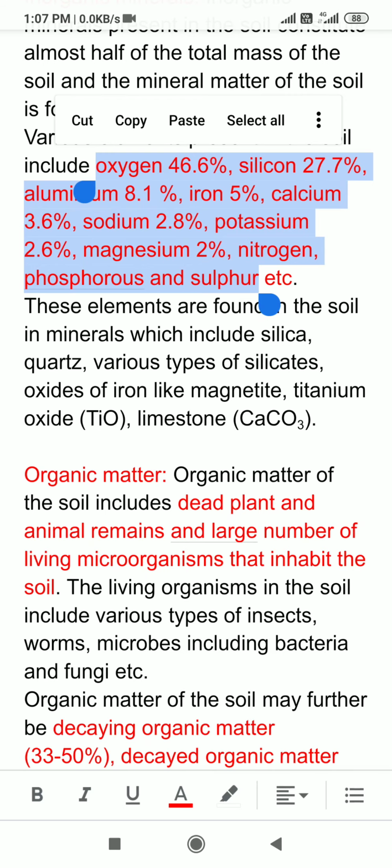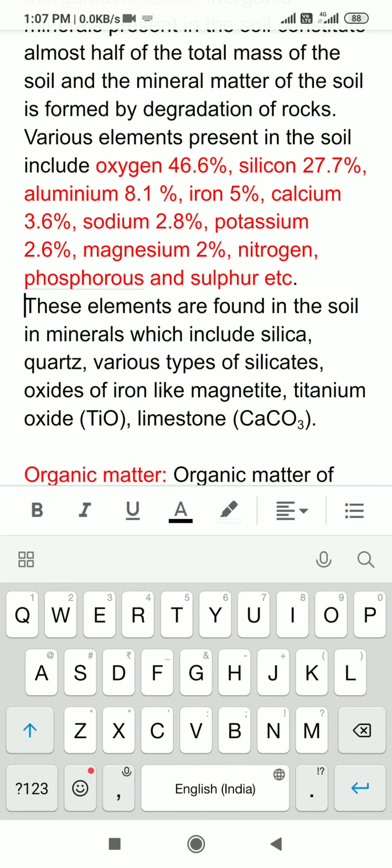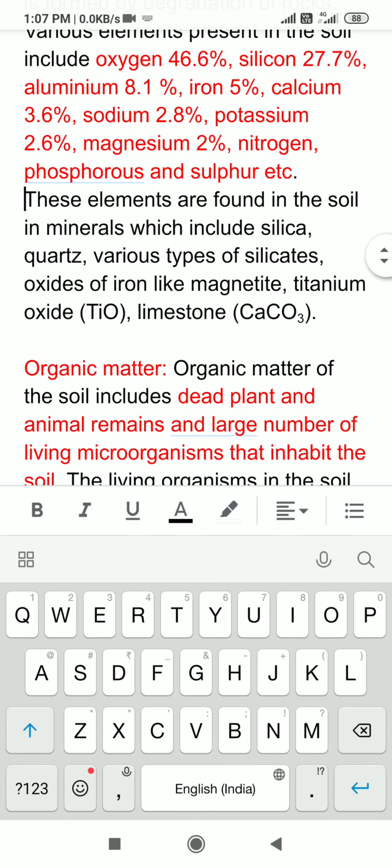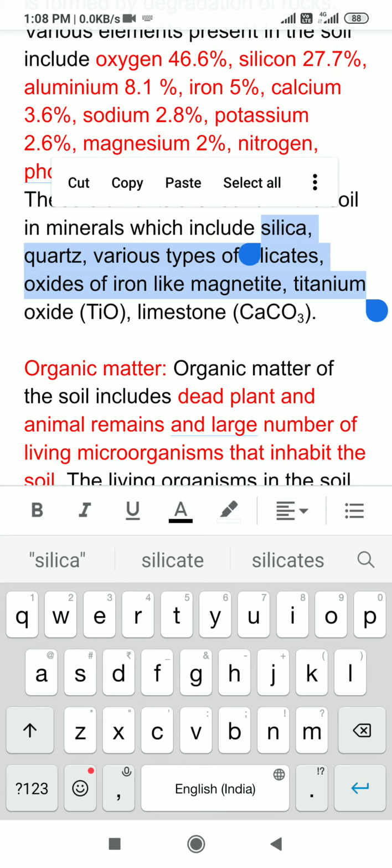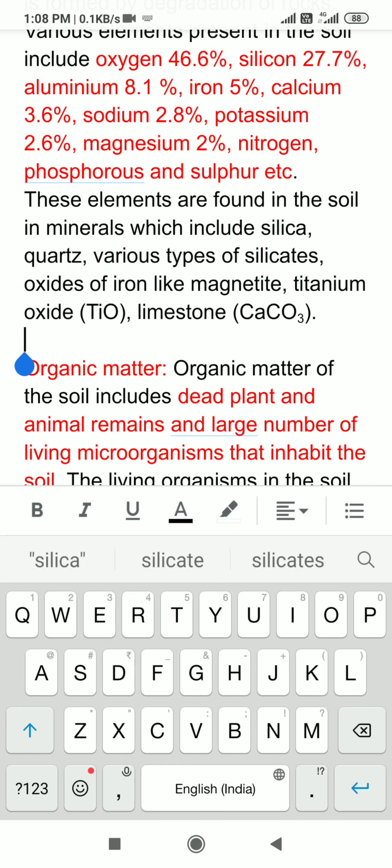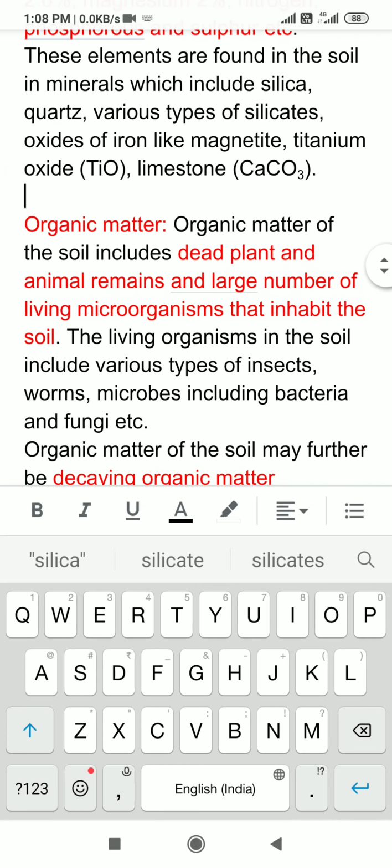All these elements are found in the soil in minerals, and the minerals that are found in the soil include silica, quartz, various types of silicates, oxides of iron and hydroxides like magnetite. Magnetite means Fe3O4, titanium oxide, TiO, calcium carbonate in limestone. So minerals are present in the form of ores in the soil. So that was about minerals found in the soil.